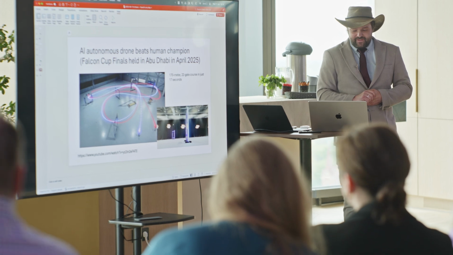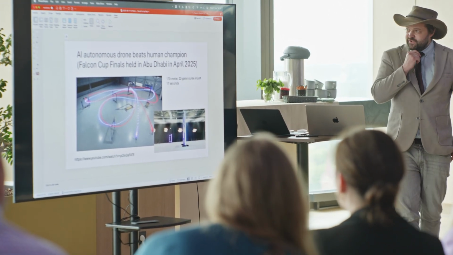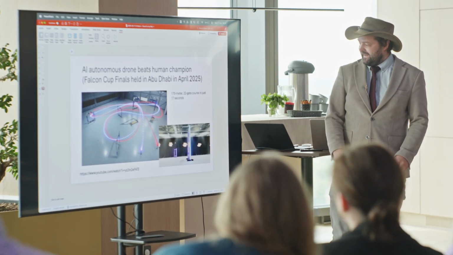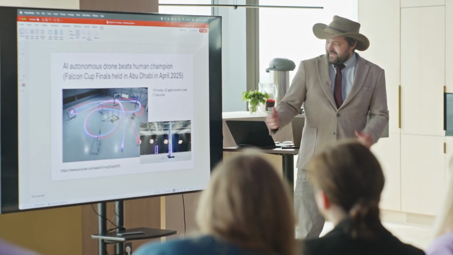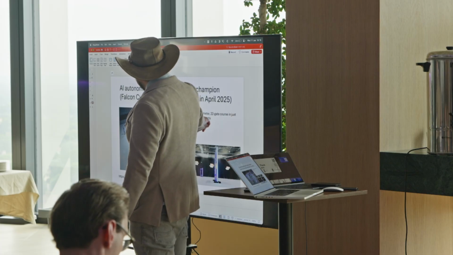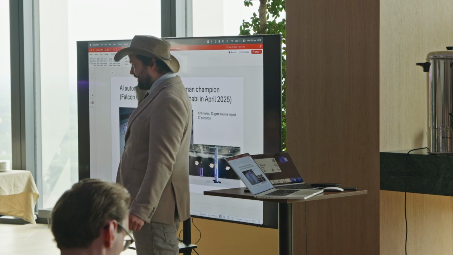Finally, there is also some great, cool stuff. Maybe I have a video. The AI autonomous drone, fully controlled by AI, beat the world champion in the FPV drone race. 170 meters, 22 gates in 17 seconds, and it drove at 97 km/h.